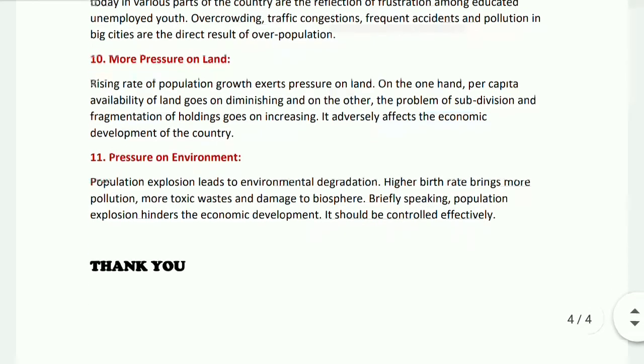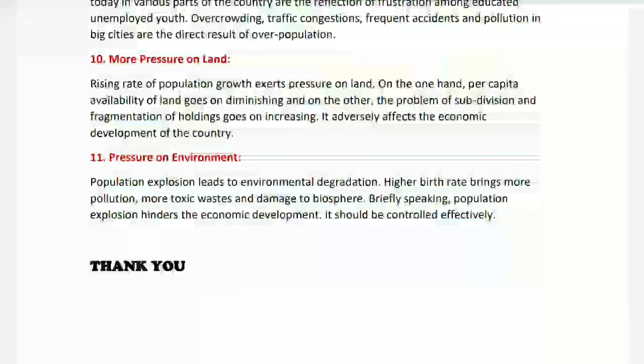Number 11, pressure on environment. Population explosion leads to environmental degradation. Higher birth rates bring more pollution, more toxic wastage, and damage to the biosphere. Briefly speaking, population explosion hinders economic development. It should be controlled effectively.